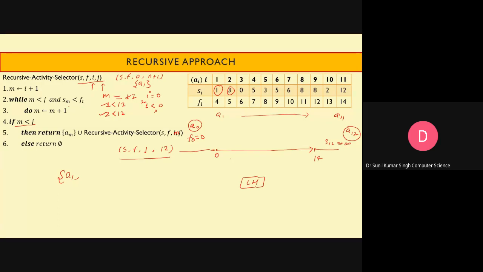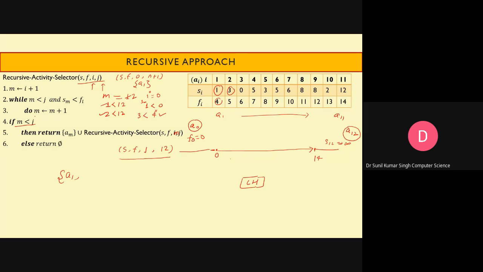So we have to check whether Sm is less than Fi or not. The value of Sm is 3, and it is less than Fi. Fi is 4. The condition is true.